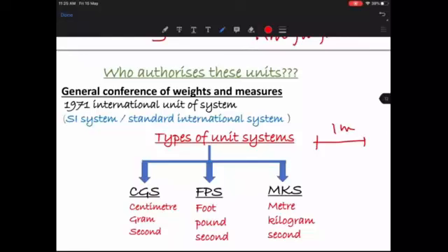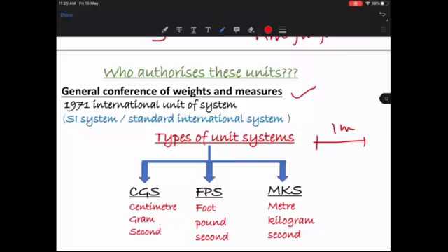Would you accept it? No. There is an agency which decides, and it is internationally accepted that whatever the agency decides is going to be the standard hereafter. So which is that agency? The General Conference of Weights and Measures. This is the agency which decides on most of the standard physical quantities.